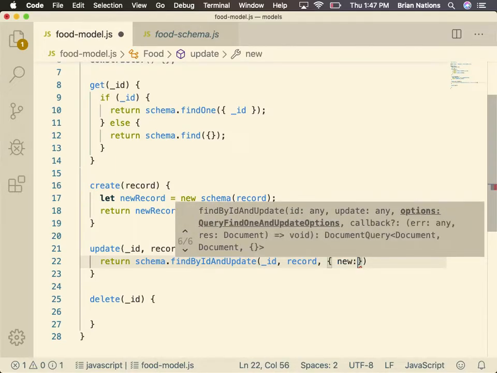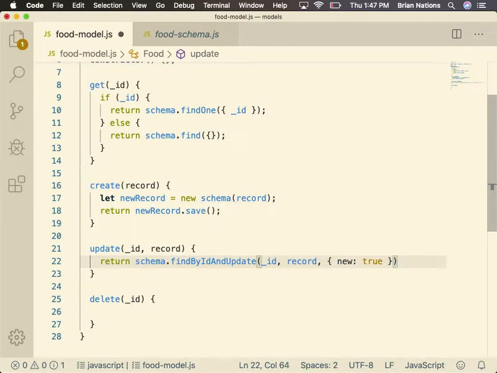If you don't pass it this optional parameter that says new true, you are going to get back the thing that it was, not the thing that you updated. Usually when you update something, you automatically want to get that back, and refresh your page with the updated information. If you don't pass it this, you're just going to get back the old thing, not the new thing. Cool? No need to save anything because when we use this, it saves it for us.